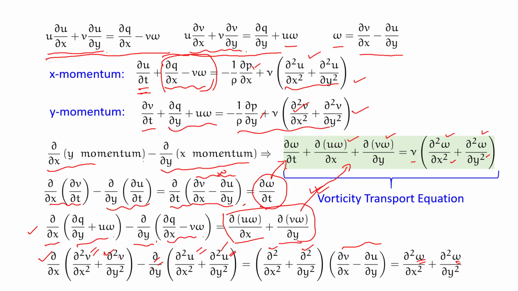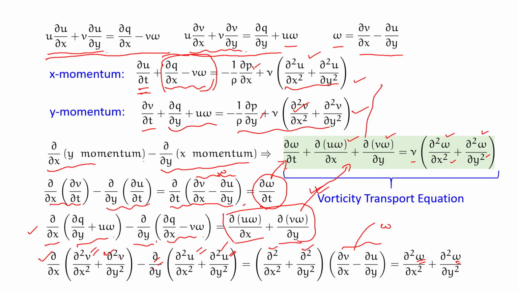Please note that whatever there in this first bracket, this is the omega, the scalar component of vorticity. This is the only non-zero component of vorticity. So overall we arrive at the vorticity transport equation, which is a very important equation for us, and we will talk about how to solve this equation.